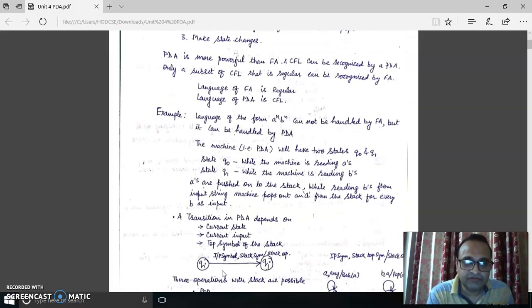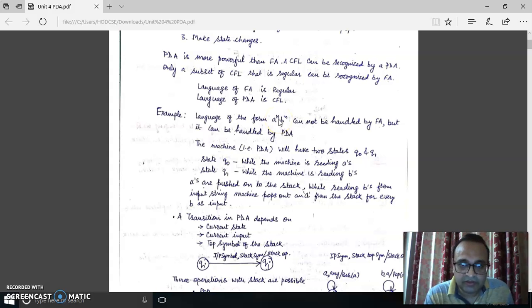The first example which comes to our mind is a^n b^n, a power n and b power n, which is an example of context-free language. Certainly we cannot accept this kind of language with the help of finite state machine, because here we are having some a followed by the same number of b's.